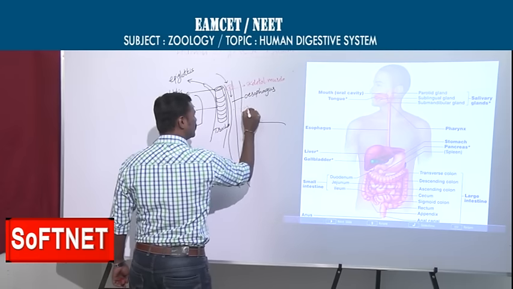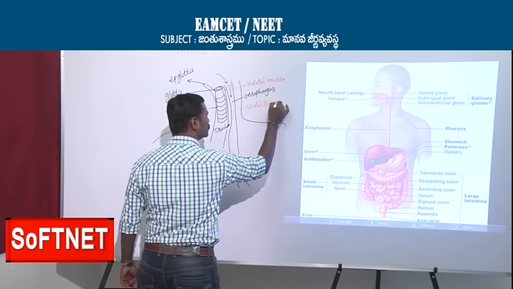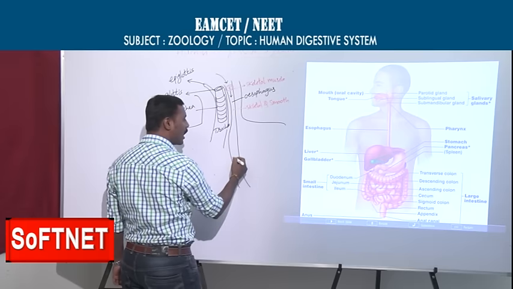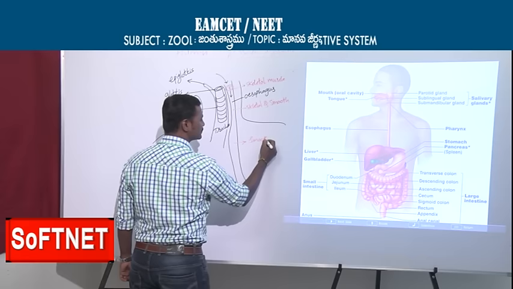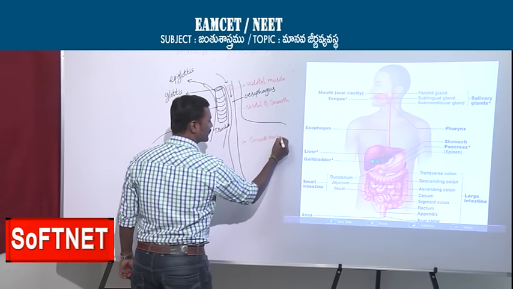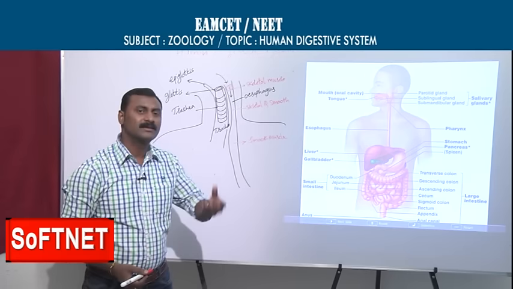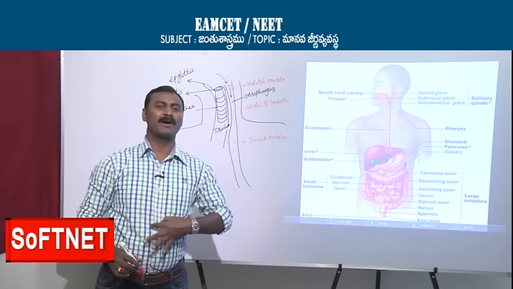In the middle, both skeletal muscles and smooth muscles are there. But coming down, it is fully made with smooth muscles. If you are interested to swallow the food, you can swallow it. Once you swallow the food, it passes directly to the stomach.